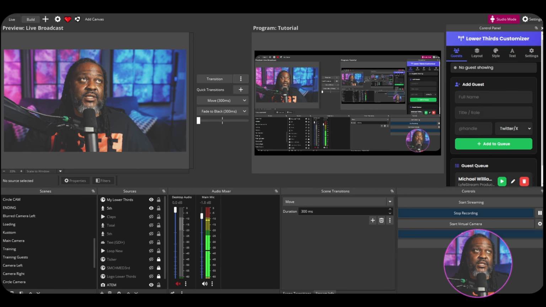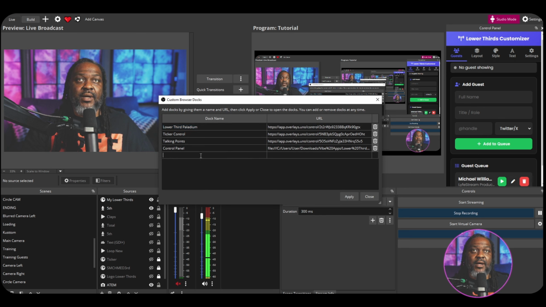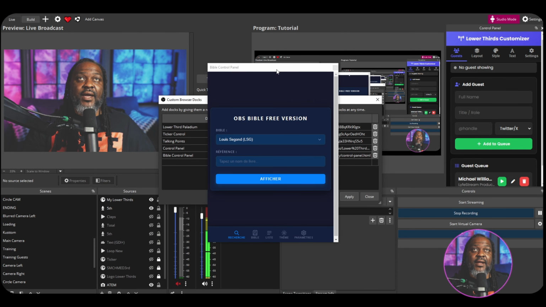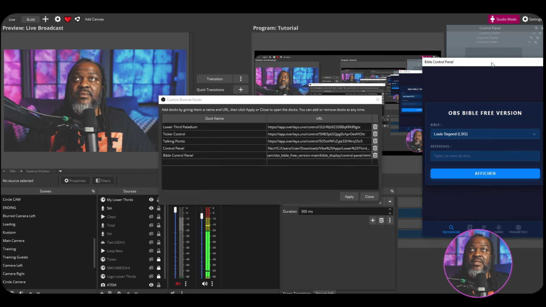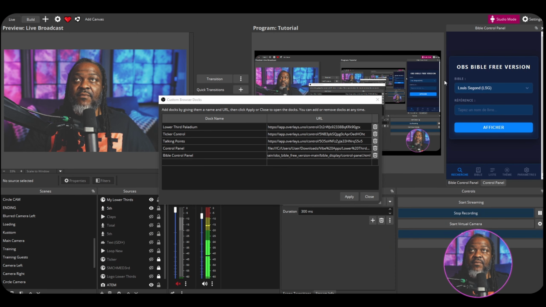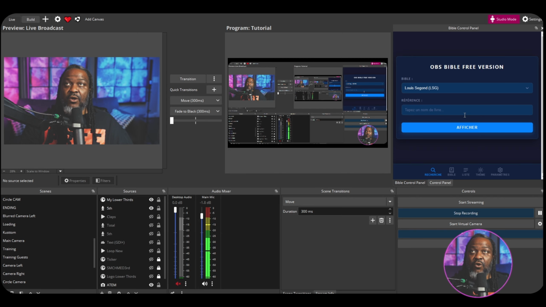I actually want to go into docks right here and go into custom browser docks, and I'm going to put Bible control panel, put it in there like that. And then I'm going to paste that link right there, hit V, and click apply. Okay, now that pulls that up here. Now for the sake of time, I'm going to drop it right there on top of it. There we go. And I'm going to close this. So the first step is going to be to add the control panel into OBS.